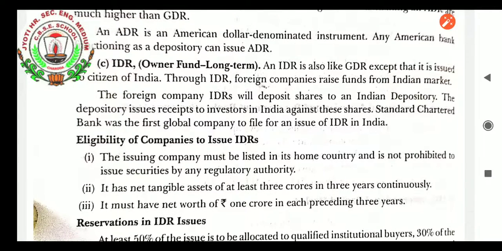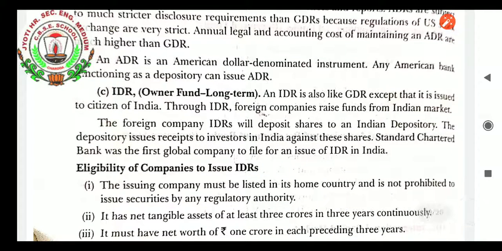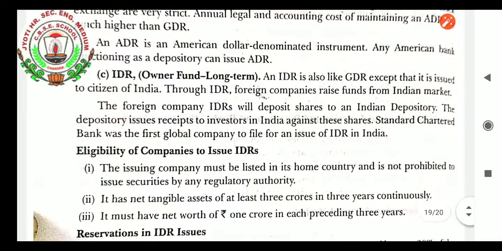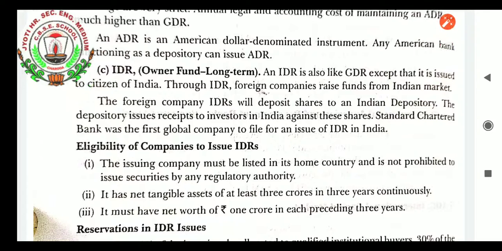IDR, when we see, students, owners fund, long term fund. And IDR is also like GDR, except that it is issued to citizens of India itself. Through IDR, foreign companies raise funds from the Indian market. Like our country wants to issue shares and raise funds from America and the global areas by GDR and ADR, in the same way, from the Indian market, if anyone wants to invest in foreign companies so as to get profit from that company, they can do it through IDR. Through IDR, foreign companies raise funds from the Indian market. The foreign company's IDRs will deposit shares with an Indian depository. The depository issues receipts to investors in India against these shares.